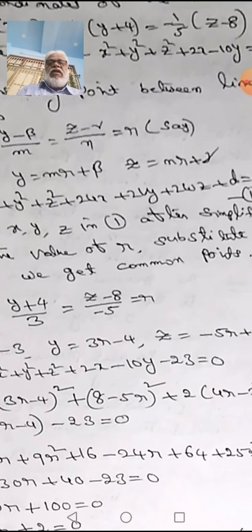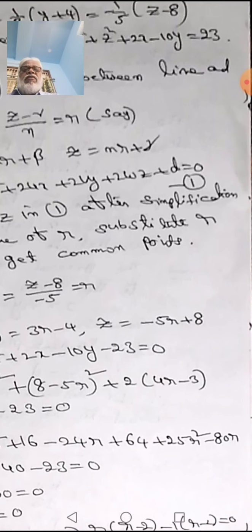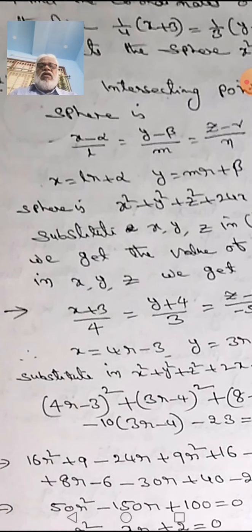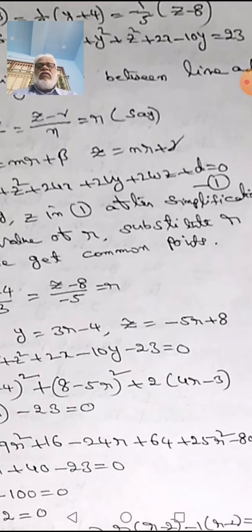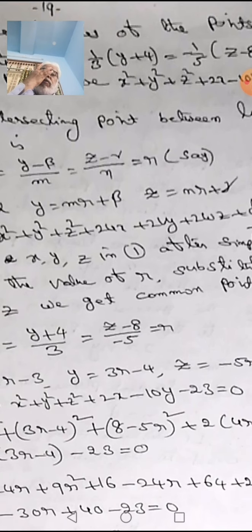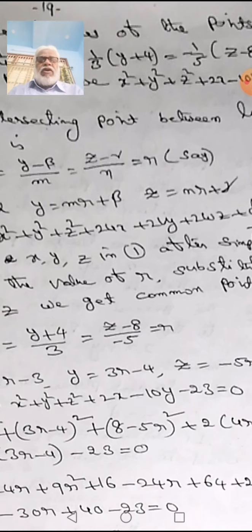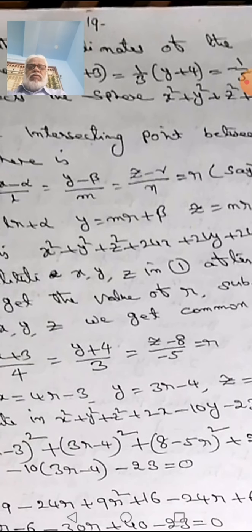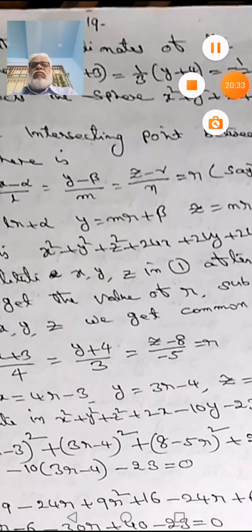Substitute x, y, z in 1. After simplification, we get two values of r, because the equation in r becomes second degree. The two values of r we substitute in x, y, z, and we get the points.